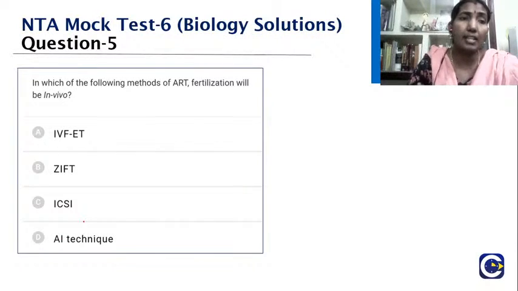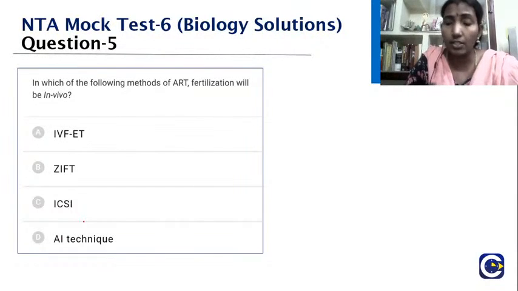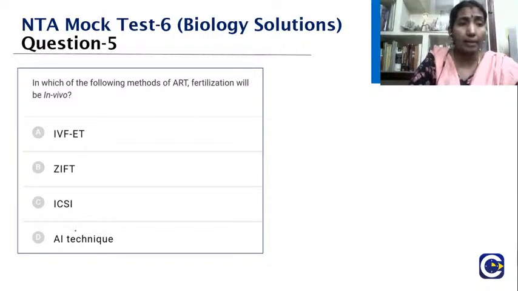See, infertility is the main thing where we go for assisted reproductive technology. So what is happening here? The problem can be either in the female or the male. Either the man is not able to inseminate, or the sperm count may be low, or the morphology of the sperm may not be normal. All that we can correct by using the AI technique, which is the artificial insemination technique.